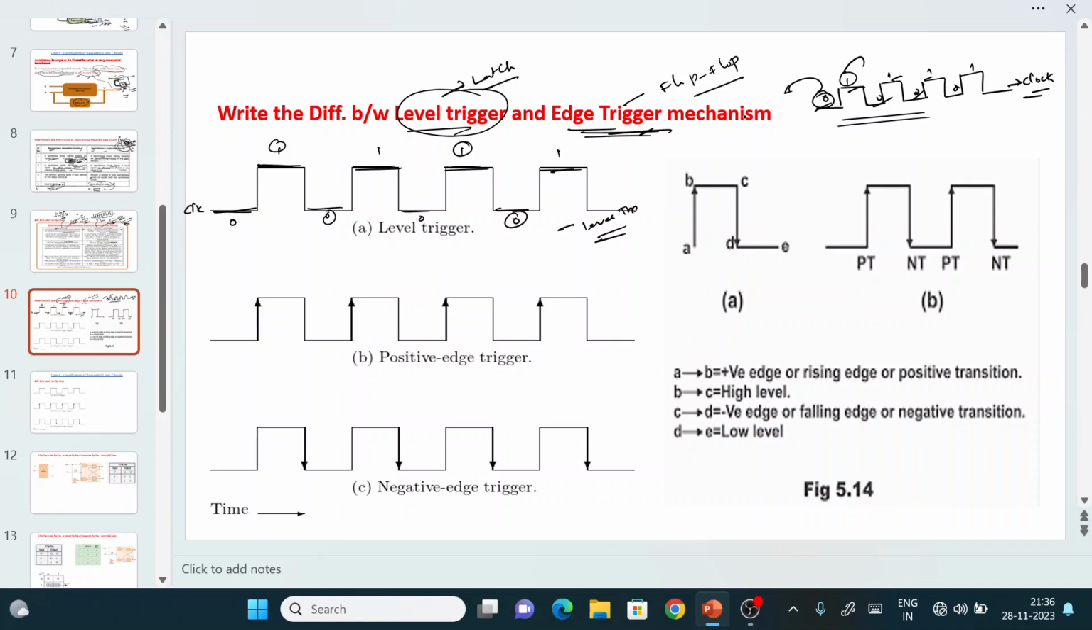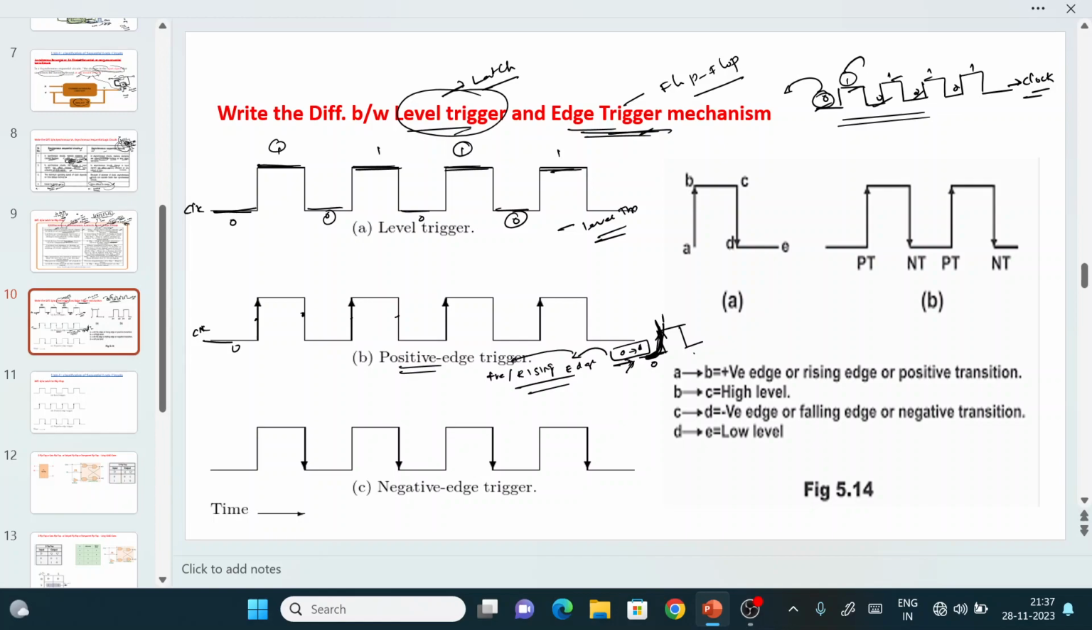Now what do you mean by edge triggering? Again I am going to take the same clock signal. These are what we call the edges. We have two classifications of edge triggering. One is called positive edge triggering, and one more name for it is rising edge. What is the meaning of positive edge or rising edge? If you see, this value is 0 and this is 1. The moment the value changes from 0 to 1, it is called the rising edge. If you are taking the output based on this, then it is called rising edge or positive edge triggering.